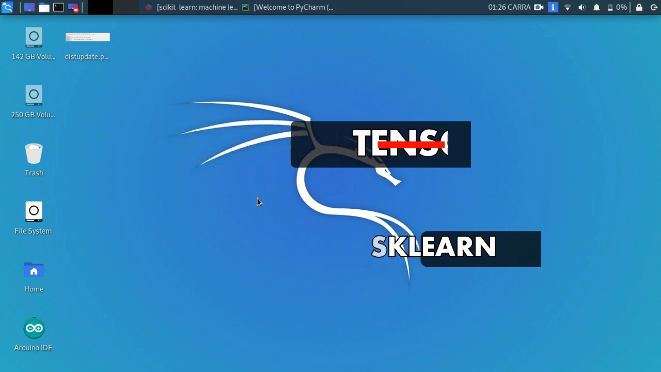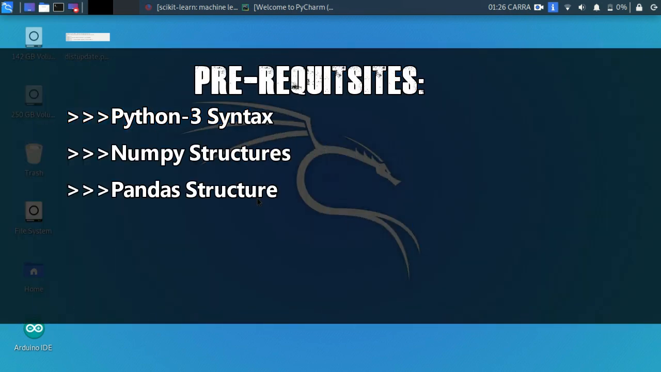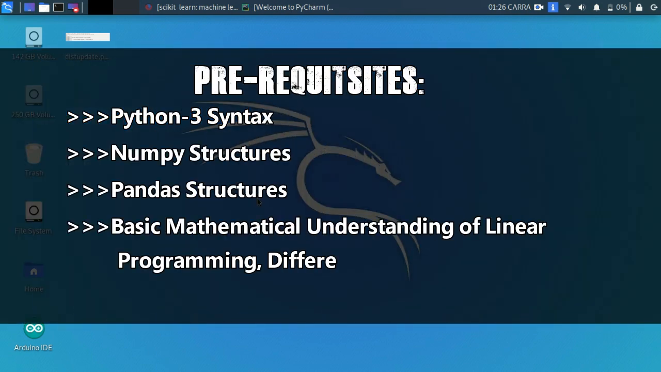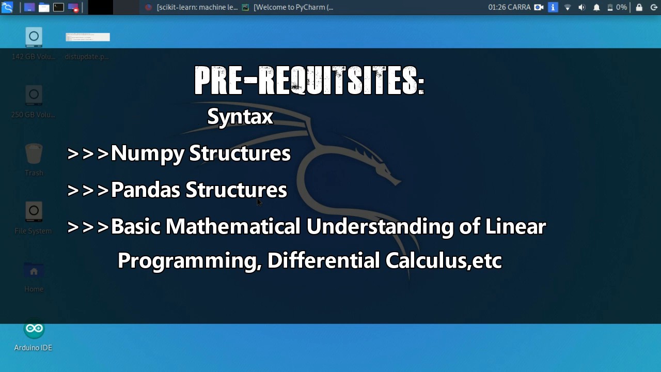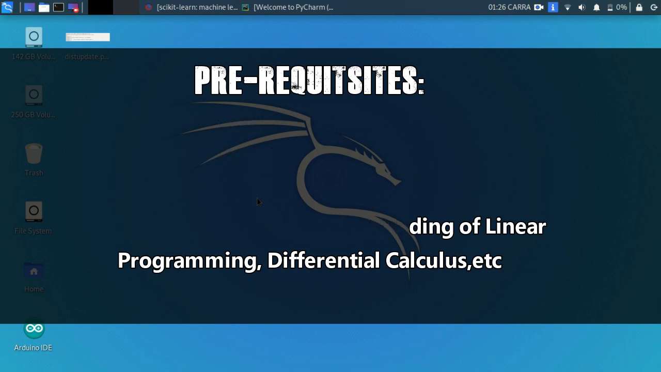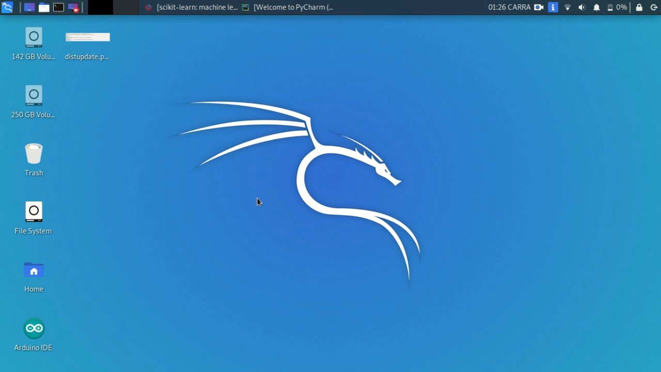Now the prerequisites are that you should know the basic Python 3 syntax, because I won't be teaching you that here. You should know NumPy structures and you should know Pandas structures. So you might be getting a hint of what we are actually going to install with pip here.